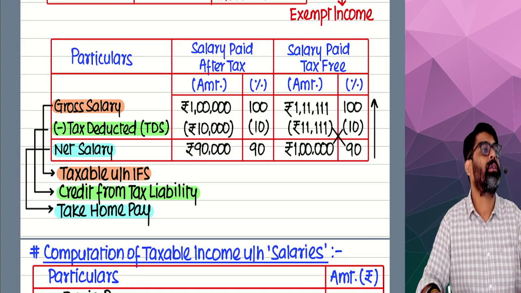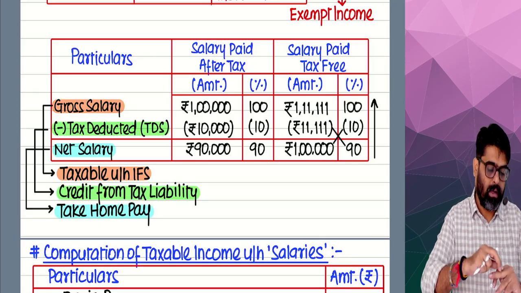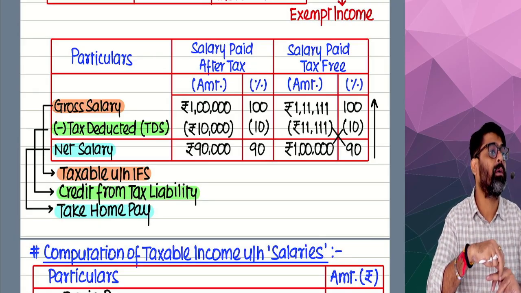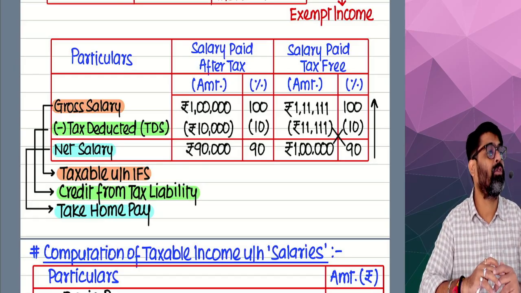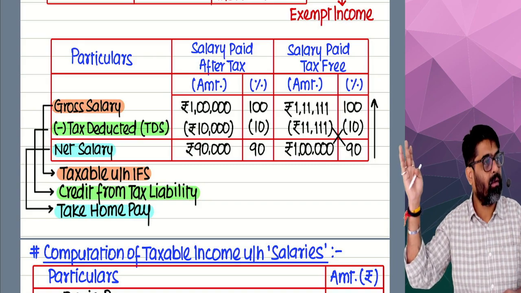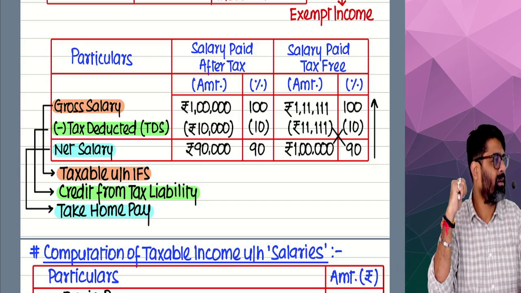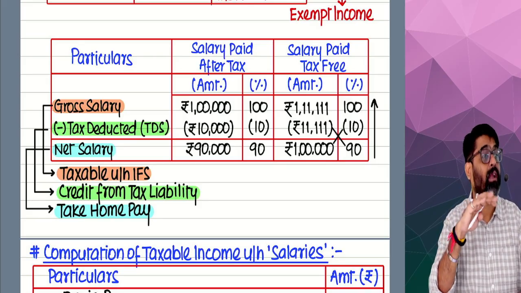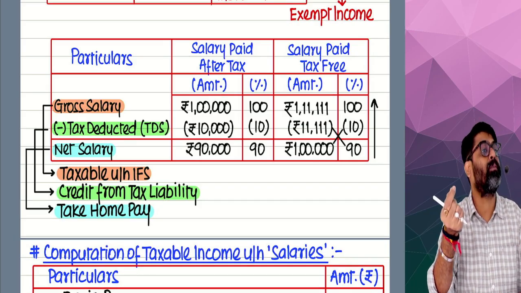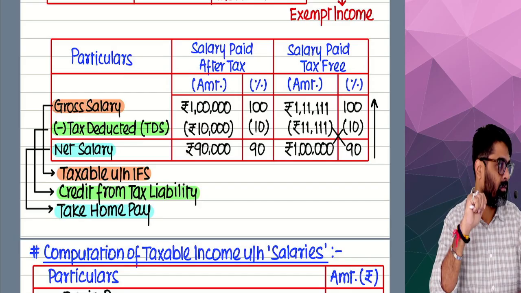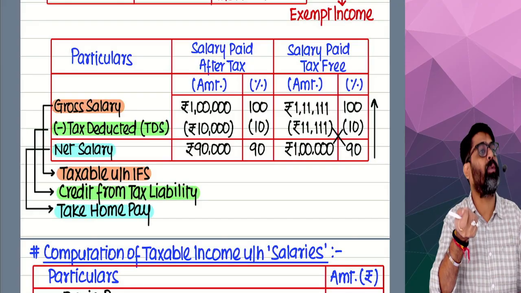See, Harshita is supposed to receive 1 lakh, and out of that 1 lakh, the employer was supposed to deduct TDS. Employer said, Harshita, take the full 1 lakh rupees. I will not deduct any TDS. I'm giving you salary tax free. That does not mean the government will not charge tax from her salary. Salary paid after tax means after deducting TDS, the amount is given. And salary paid tax free means what?